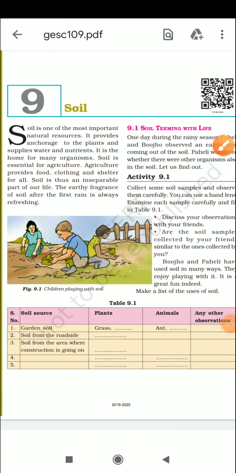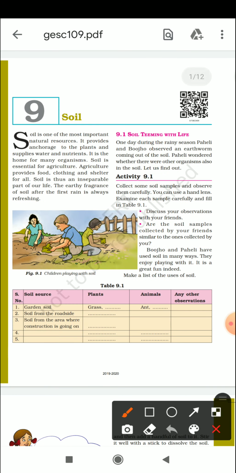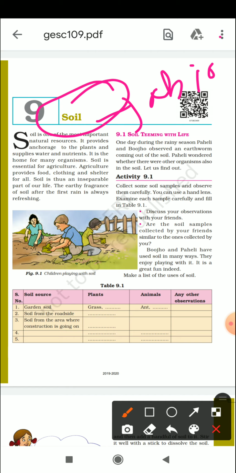Good morning, class. From today onwards, we are going to start your new chapter, that is soil. As you know, soil is a very important component, and this is an abiotic component. Soil is the abiotic component, and it is very important for us. And as you already know, what are abiotic components? Abiotic means non-living components, but still they are very important for all of us.